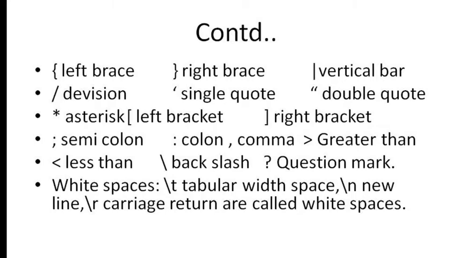Then what are white spaces? The spacebar in the computer system gives a single space. Backslash t gives the tabular width space, that means it gives 8 spaces. Backslash n is the new line character. If you use backslash n, it will shift to a new line, leaving the space of the previous line. Backslash n is a single character. Carriage return is used instead of backspace of the keyboard.